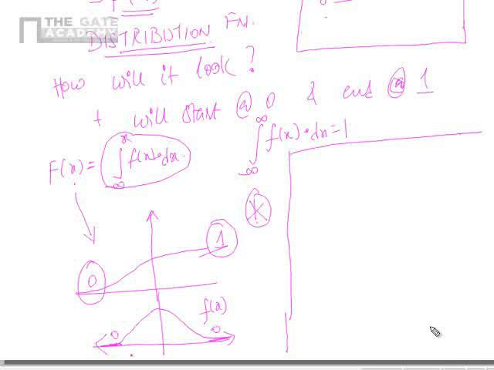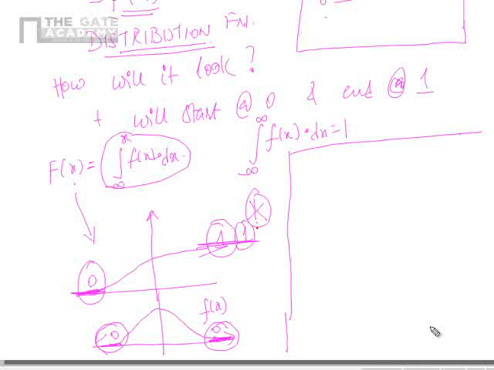Correct? Now, the slope here is 0. That means what? The function cannot grow here, because the slope has become 0. Only when there is a non-zero slope can the function change its value. Correct? But that means the slope of capital F of x is 0 here also. That means this will be constant here. Slope is 0 means the function will be constant. Correct? So here it is 0. And here also the slope is becoming 0. That means the function will take a value constantly, that is 1.